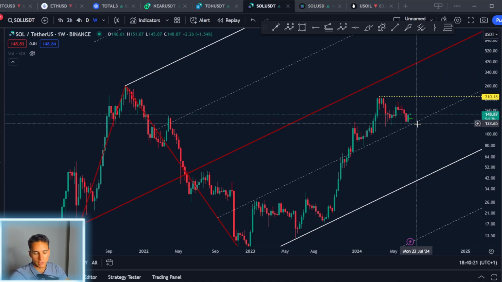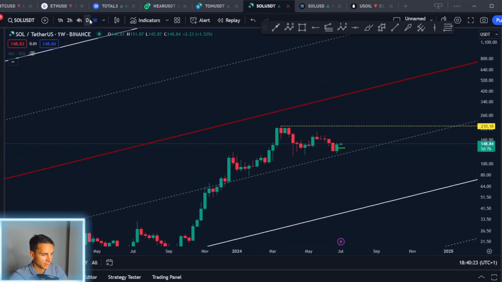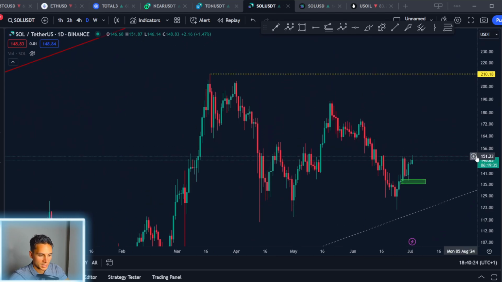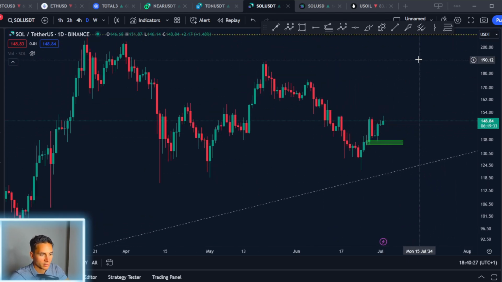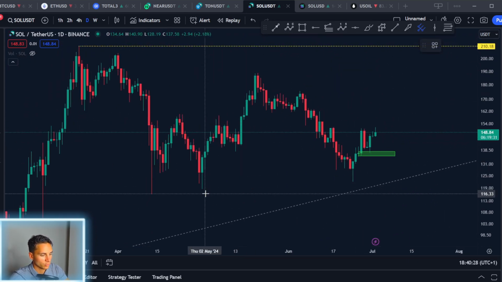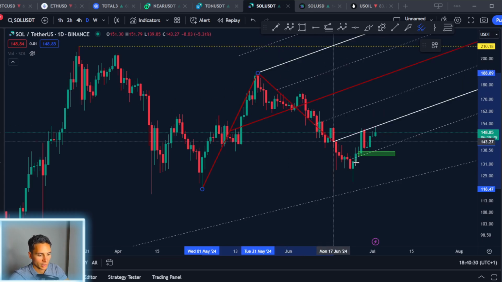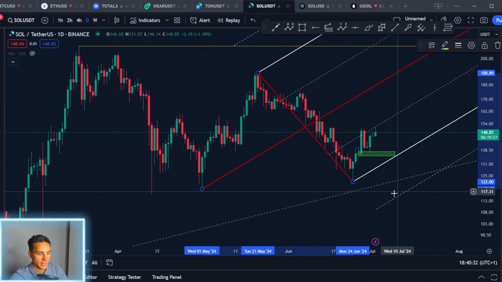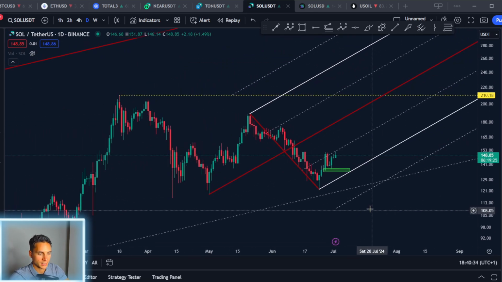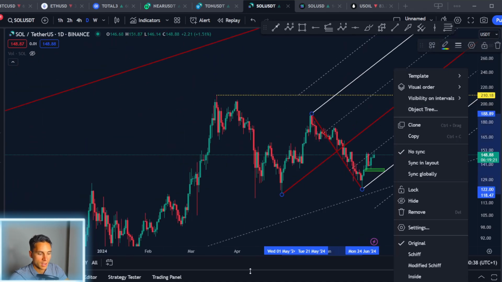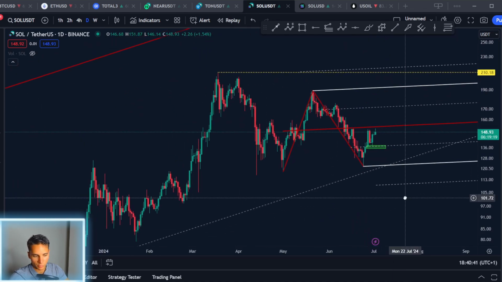I do believe Solana is still going to push higher. If we come here on the daily time frame, we can see we're actually starting to make a move higher. In that case, what you want to do is take the pitchfork from the lows here to the highs to the recent lows, and then we can use the original as a guidance. I do think it's possible for Solana to come here to the original pitchfork, but to be conservative, I like to start with the shift one.